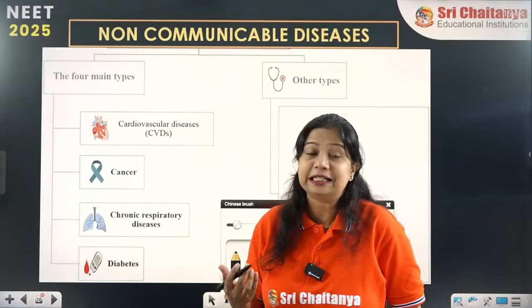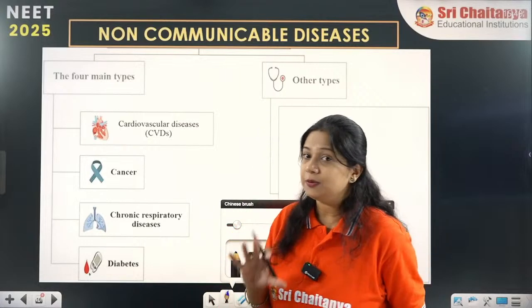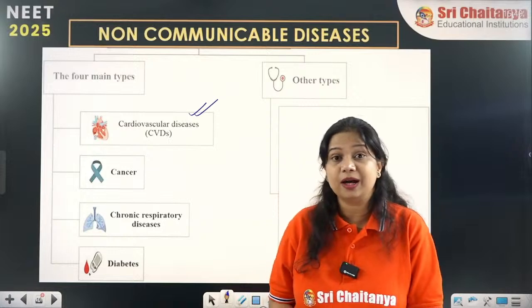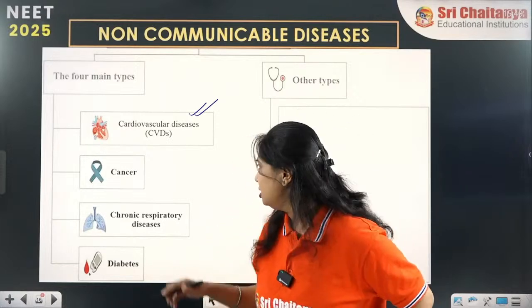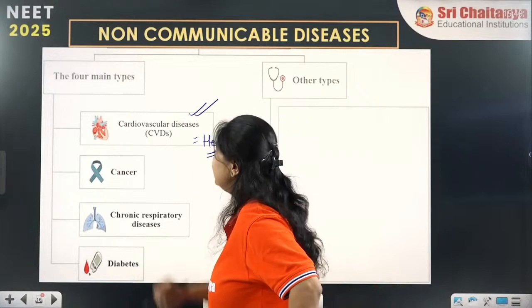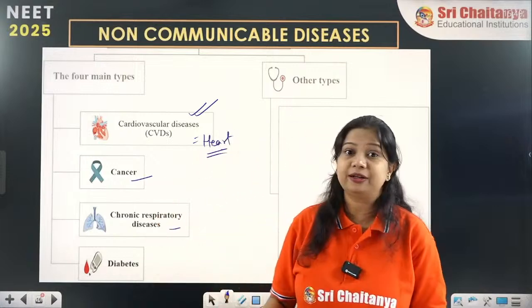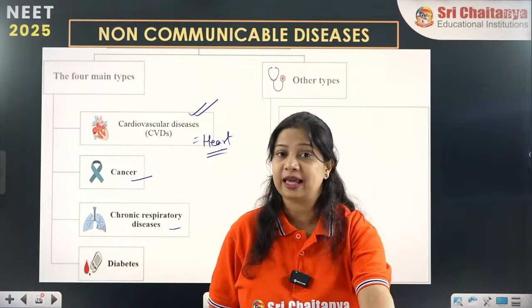And what are the different types of these non-communicable diseases? They are cardiovascular diseases, or in general words, heart diseases. Cancer, and chronic respiratory diseases. Due to air pollution, many lung infections can appear.